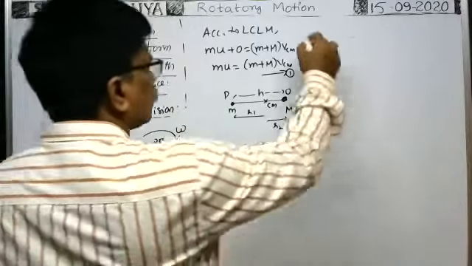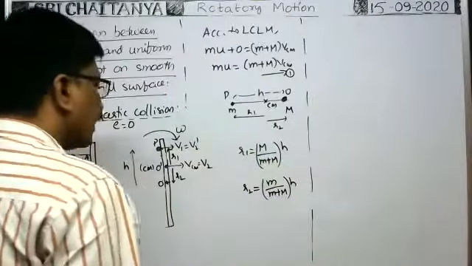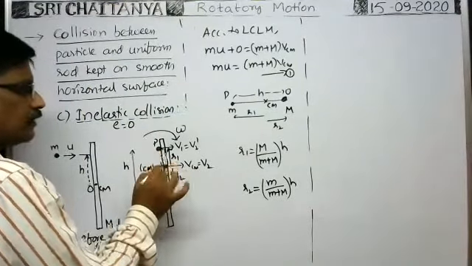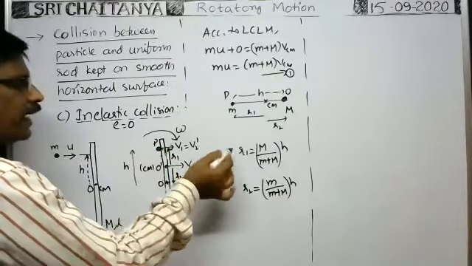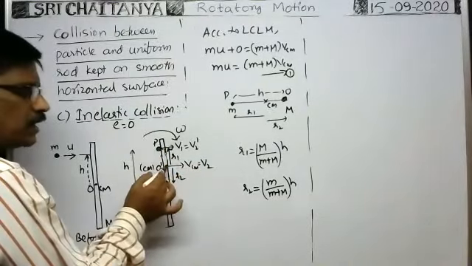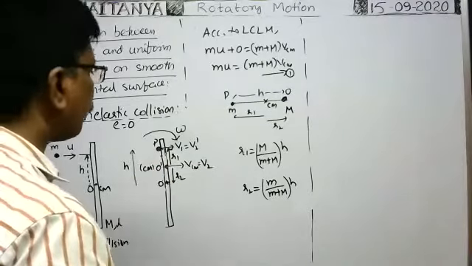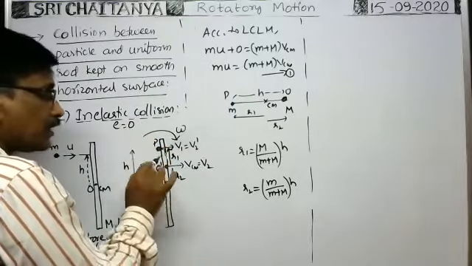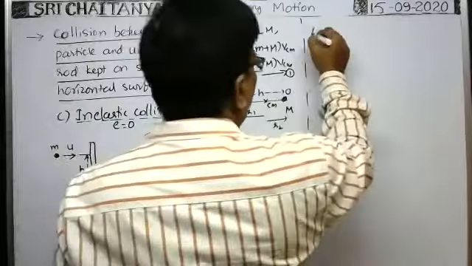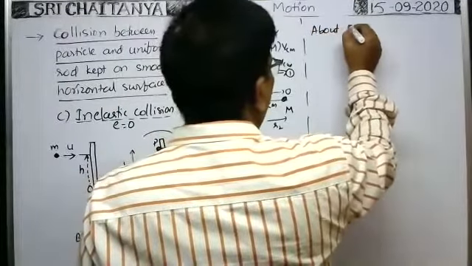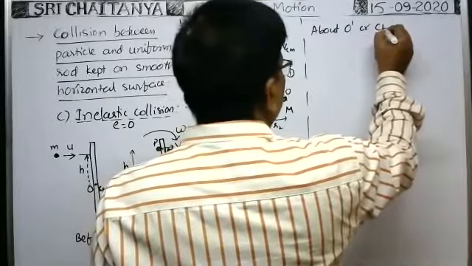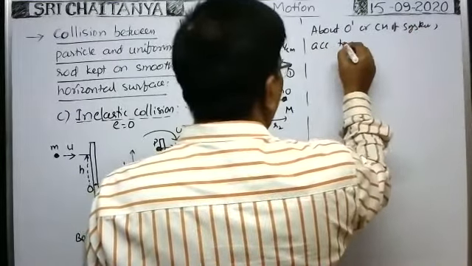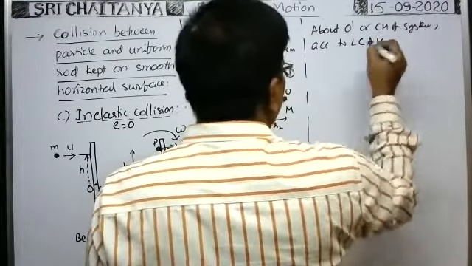We know these formulas. Okay, now you apply the law of conservation of angular momentum here. We need this perpendicular distance. That's why I calculated the distance of this particle from the center of mass of the system of particle and rod. Now apply the law of conservation of angular momentum about the center of mass of the particle and rod system. That means about O dash, or the center of mass of the system, according to the law of conservation of angular momentum.